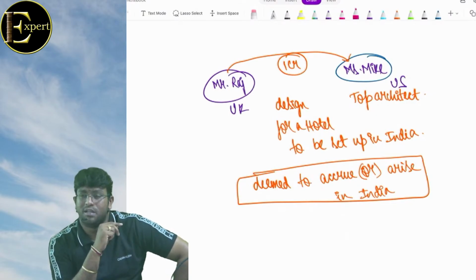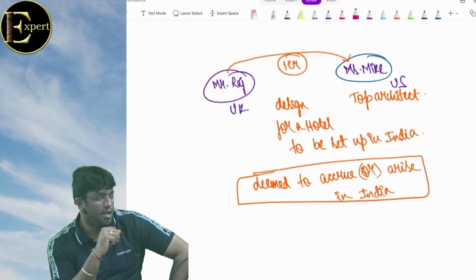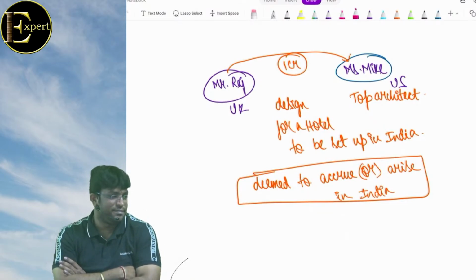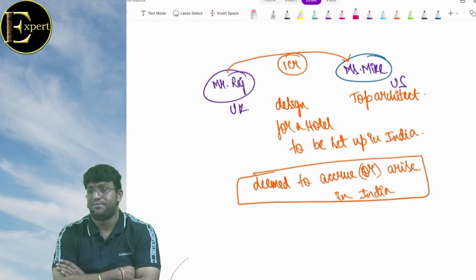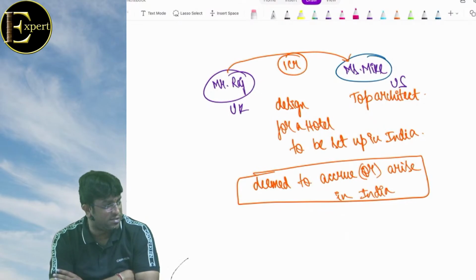Deemed resident. How many conditions are there? What is the first one? He must be an Indian citizen. Next, total income other than foreign sources more than what? 15 lakhs. Then he is not liable to pay tax in any other country by reason of his domicile, residence, or any other criteria of similar nature. Is it understood? Is everything clear? Can I proceed, my dear friends?